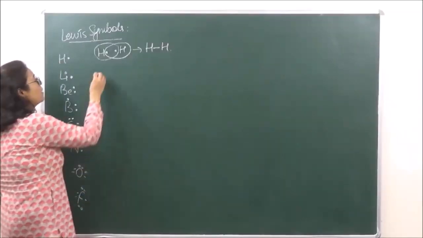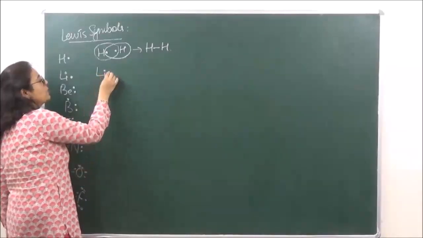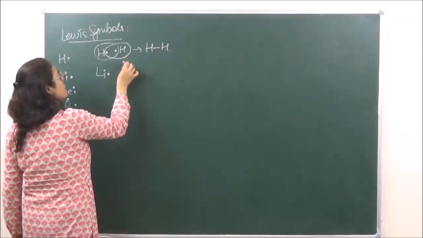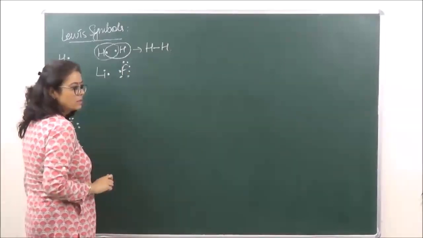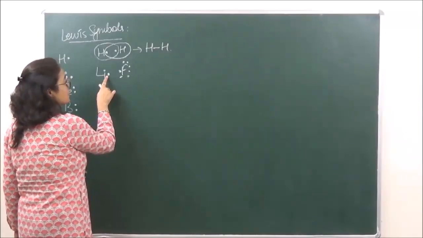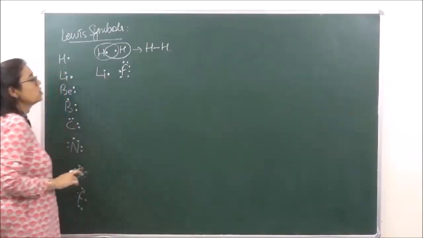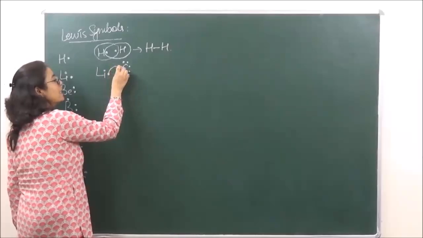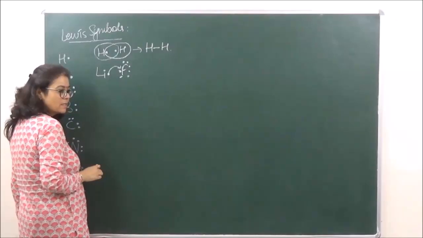If we need to form a bond between lithium fluoride, okay, so we know that lithium has 1 electron, whereas fluorine has 7 electrons. Now, in order to complete the octet, lithium has to donate this electron. So as a result, lithium donates this electron to go to an inner electronic configuration of 8.